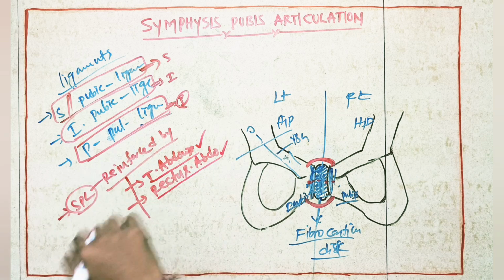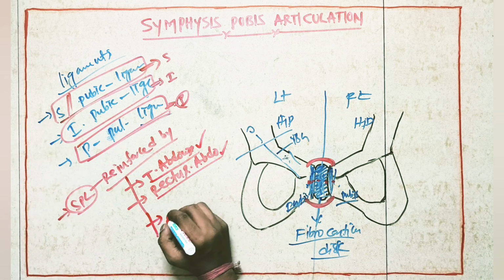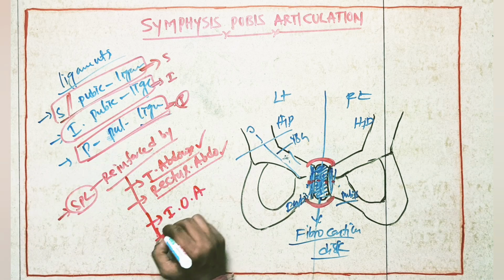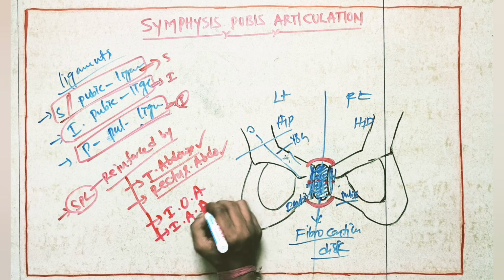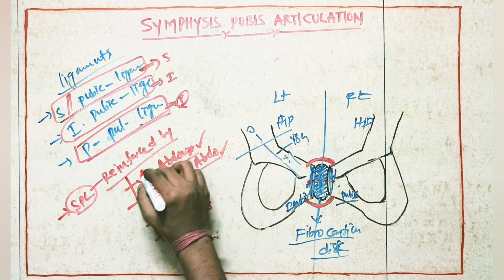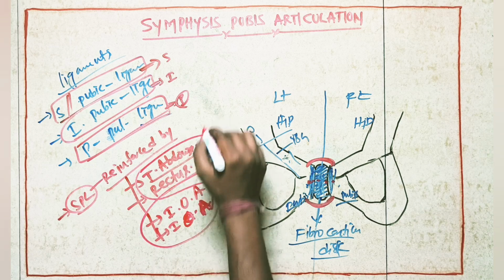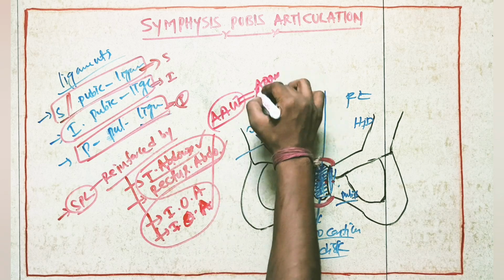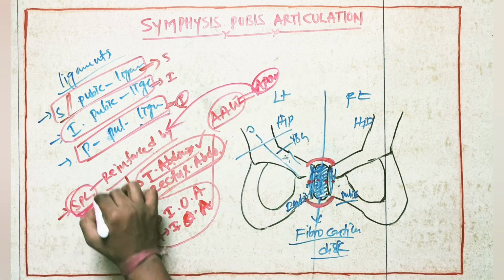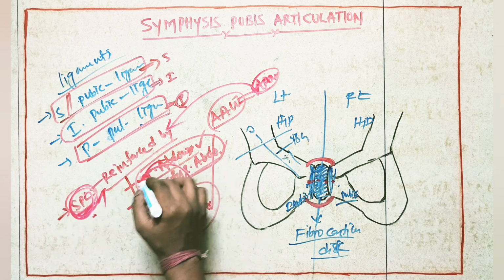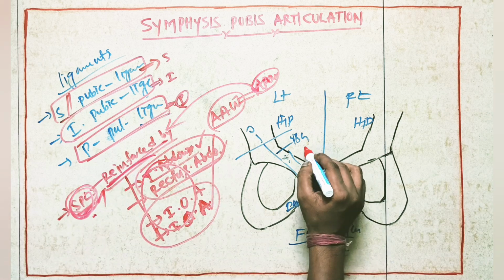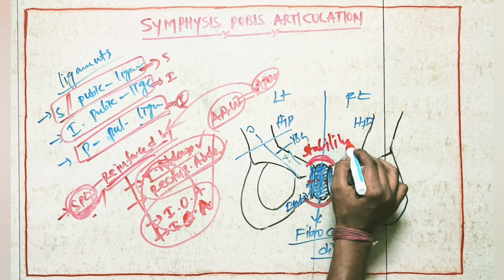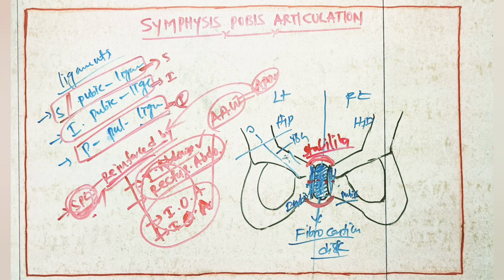These two are the major muscles. Other than this, other muscles will be there: the internal oblique aponeurosis and external oblique aponeurosis. So the aponeurotic expansions of these anterior abdominal wall muscles will give assistance to the superior pubic ligament. Because of these muscles and this ligament, the pubic symphysis joint will be getting stability. So this is about the pubic symphysis articulation. Clear?